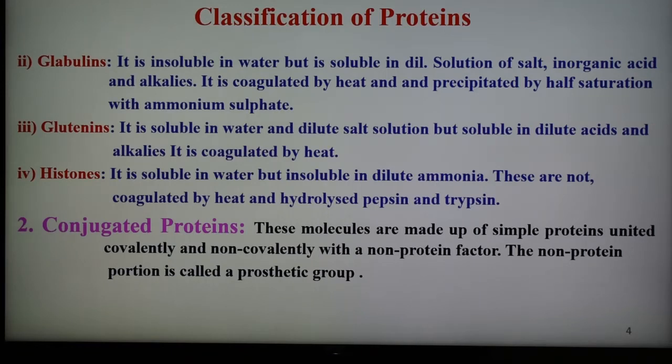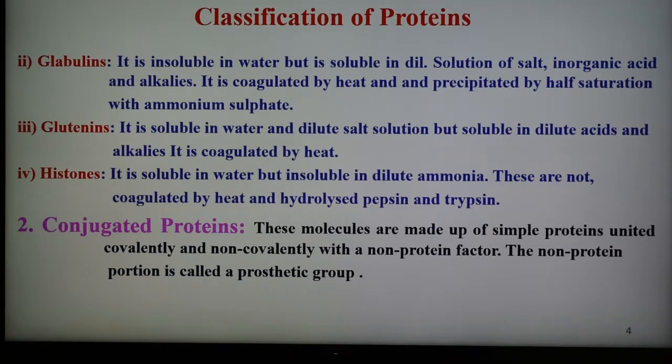It is insoluble in water but soluble in dilute solutions of salt, inorganic acid, and alkalis. It is coagulated by heat and precipitated by half saturation with ammonium sulfate. Examples are tissue globulin, serum globulin, and vegetable globulins.